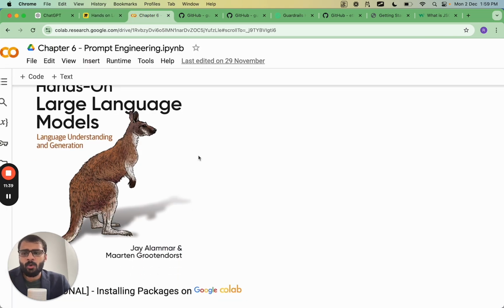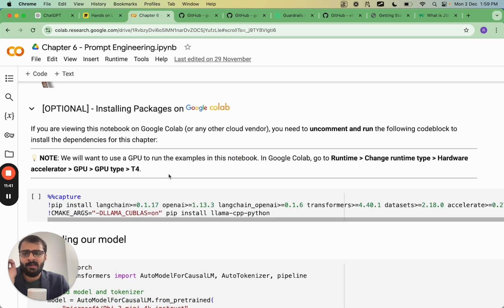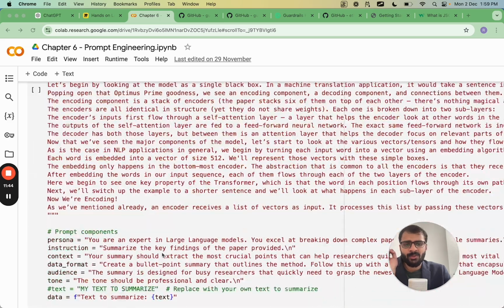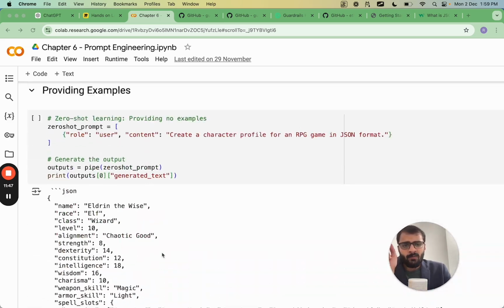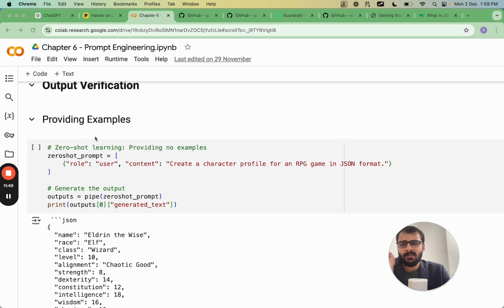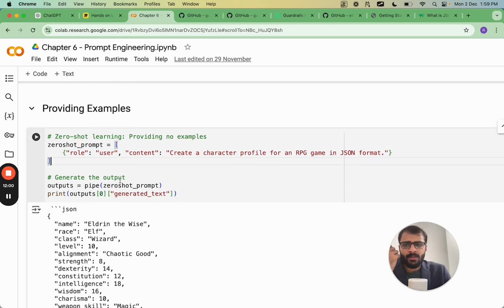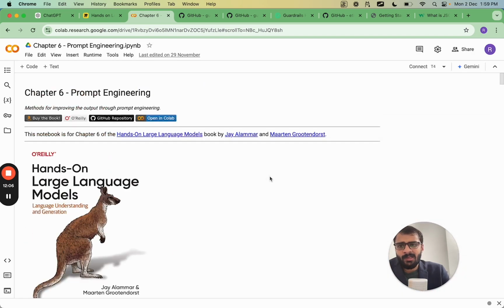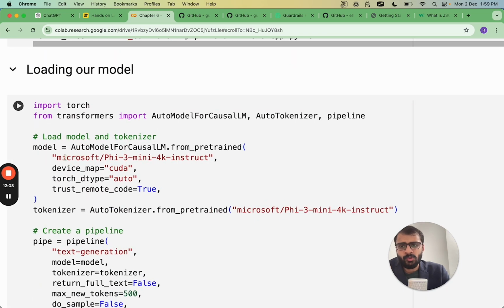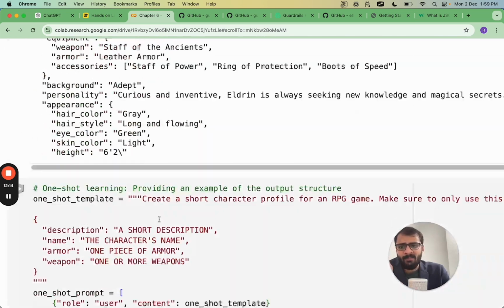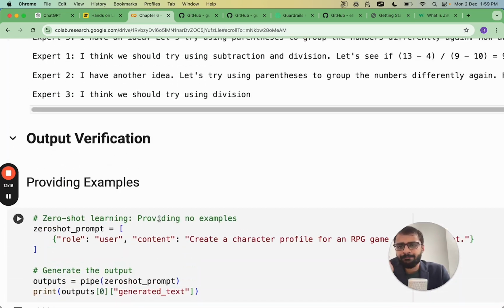And I even show this in the code file. So I'm going to share this code file with all of you when I share this lecture. And we have explored all of this in the previous classes. The section which we are going to explore today is output verification. So here you can see that first we have given a zero shot prompt, which means we have given no example, and we have asked the LLM to provide the response. Just to recap your understanding, the large language model which we are using in this notebook is Microsoft Phi 3 Mini 4K Instruct. It's about 3.8 billion parameters, I think. So it's a small model to start with.